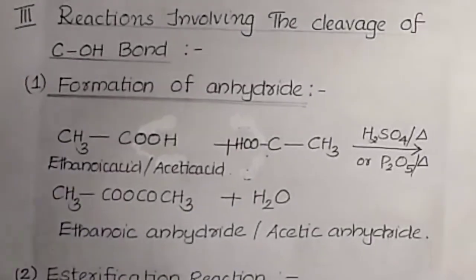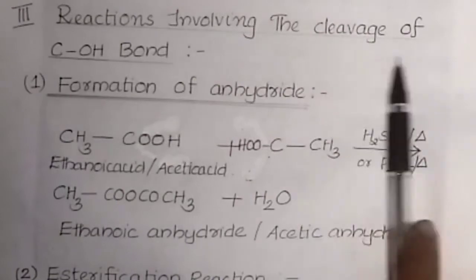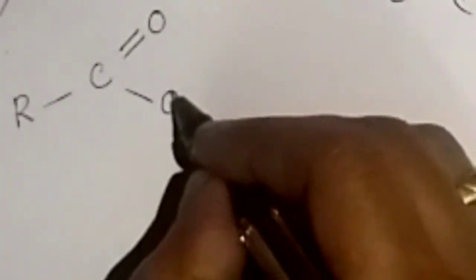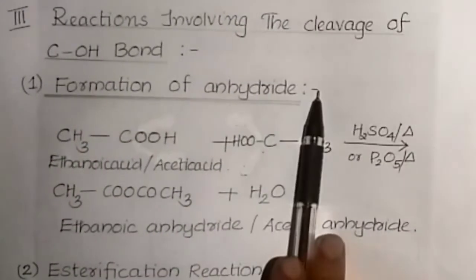Next, the third category of reaction is reactions involving the cleavage of the C-OH bond. We know this carboxyl group can be written as RC double bond O, OH. Here the bond breaking, cleavage, is between the C-OH bond. Cleavage means breaking. We discuss this bond breaking now. First one, formation of anhydride.